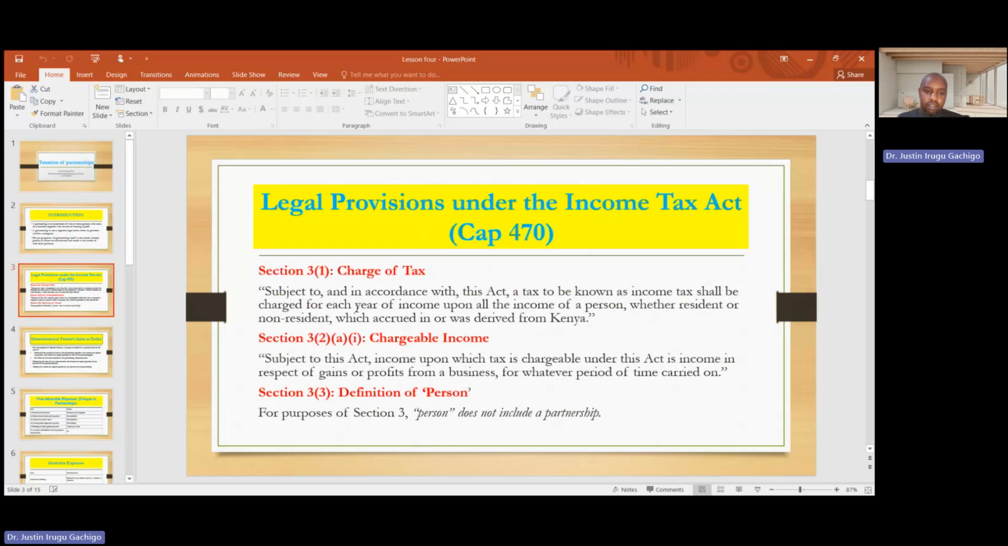And finally, section 3, the definition of person. For the purpose of section 3, a person does not include partnership. And this is where we normally say that it is the partners who are taxed, not the partnership as an entity.